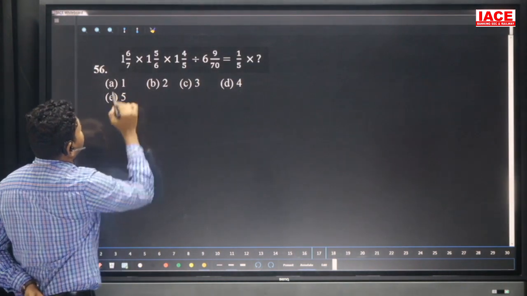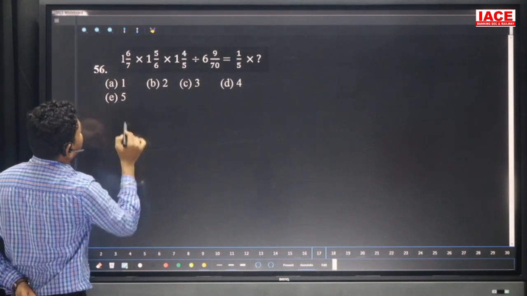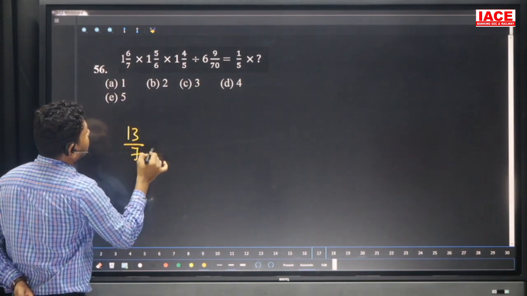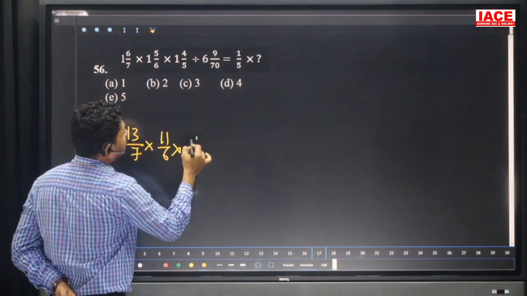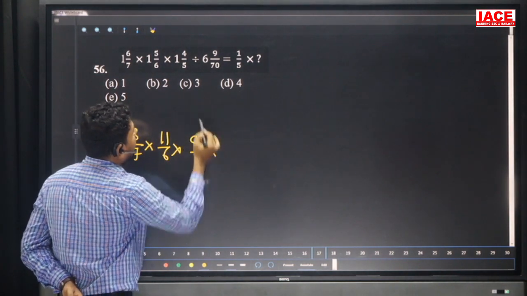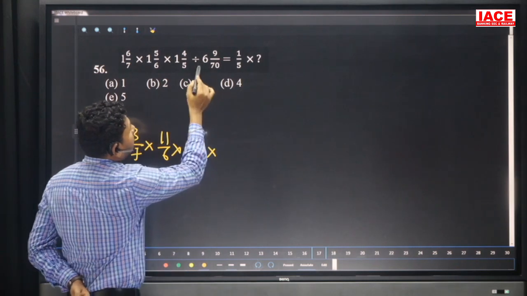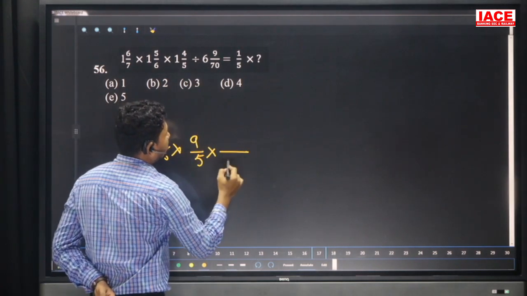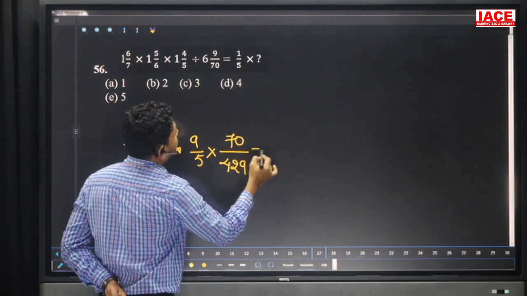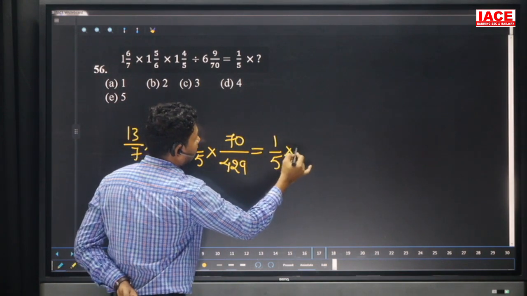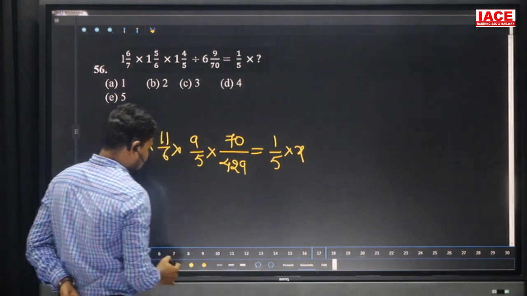Next, 1 6 by 7, 7 1 is 7, 7 plus 6 is 13, 13 by 7 as it is. We should convert the remaining ones also. We can write 11 by 6, and we should write 9 by 5. And the dividend I am writing, 76 is 420, 420 plus 9 is 429, and here the numerator is 70, which is equal to 1 by 5 into x. Here cancel the values.